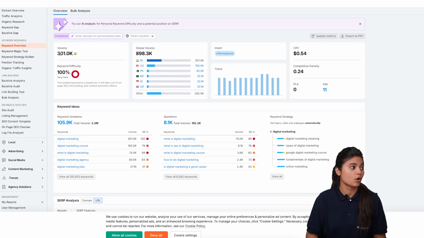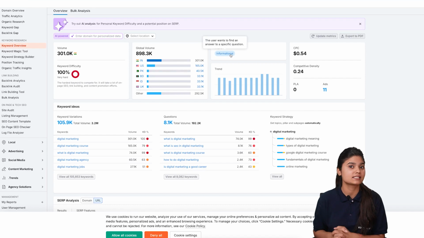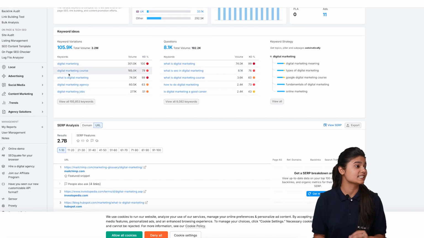It's very hard. Volume is this in India, and you can see the volume country wise as well, and it is informational. So it is showing that the keyword which I have entered is an informational keyword, where the user wants to find the answer to a specific question. You will be learning about keyword types in our upcoming videos as well, but currently you just have to see what information it is showing. It is also showing the cost per click.